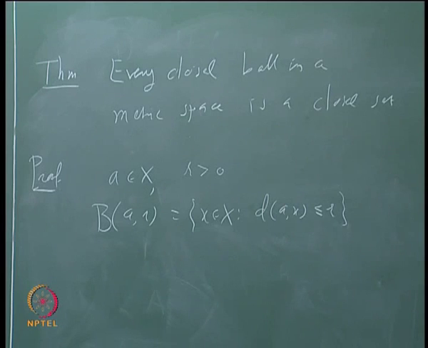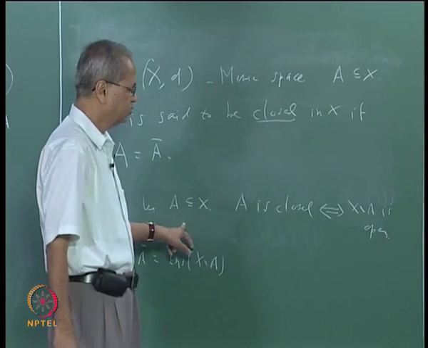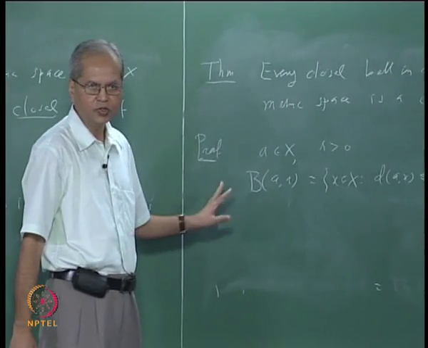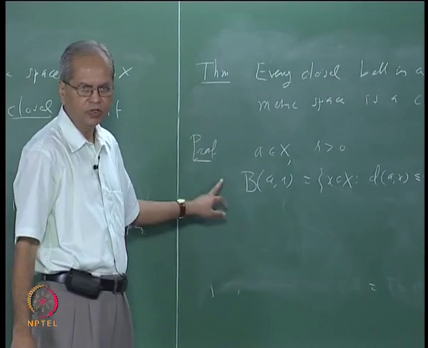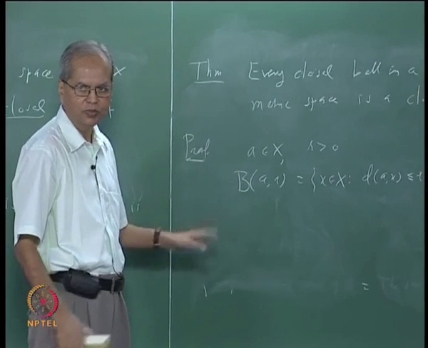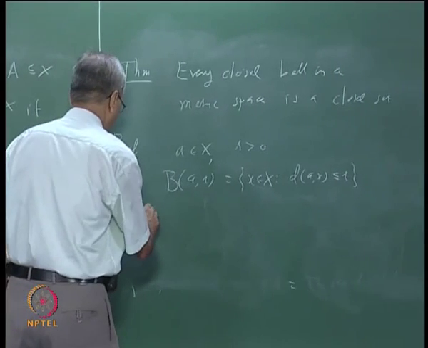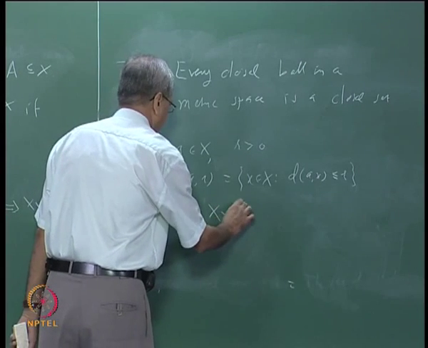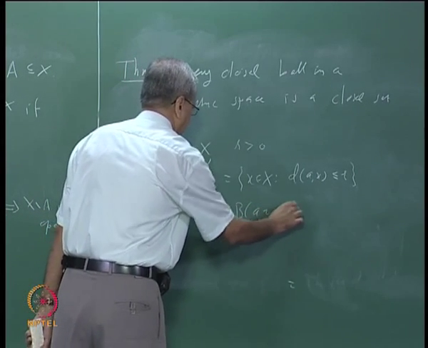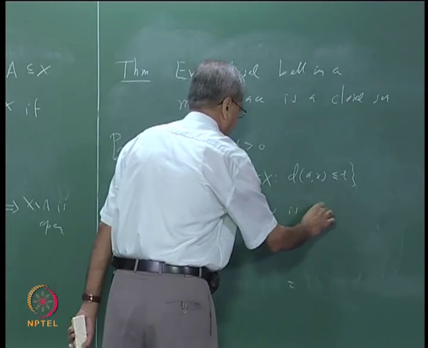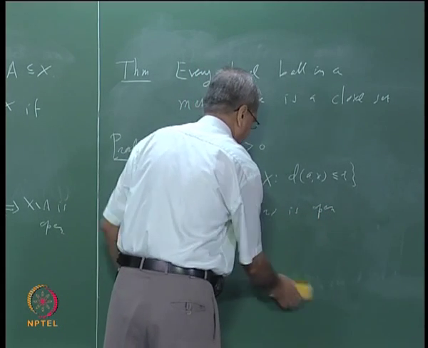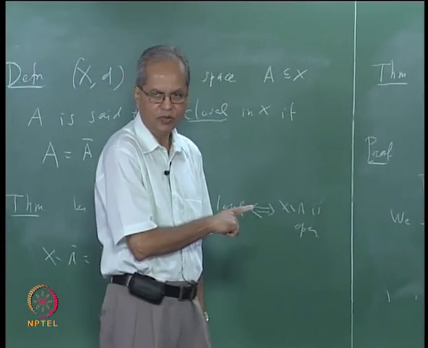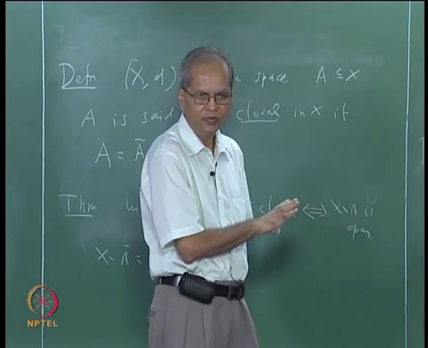And using this, to show that this is closed, we can show that its complement is open. We shall show X minus B A r is open. Once you understand this, what is to be done after this is clear.